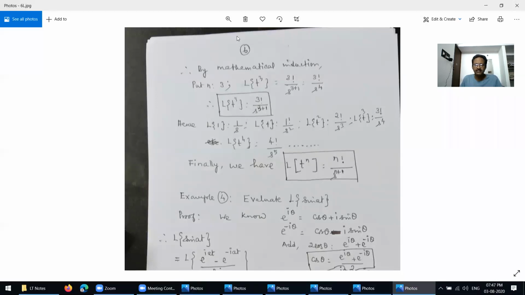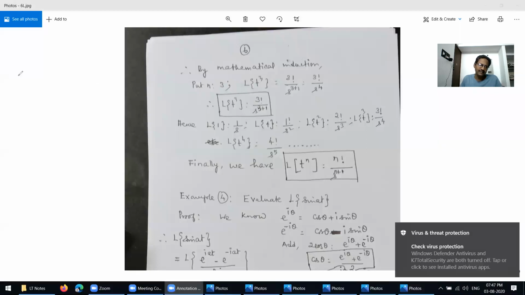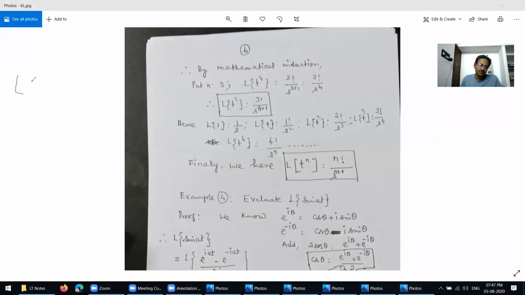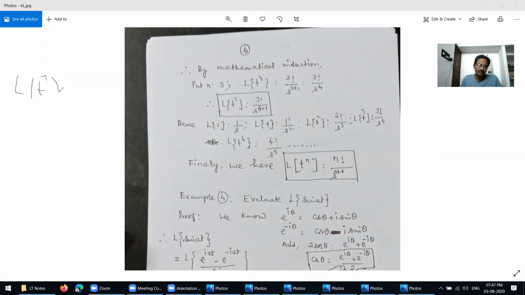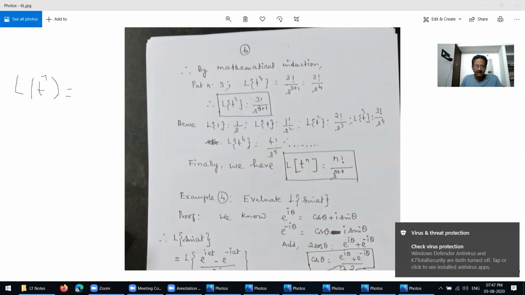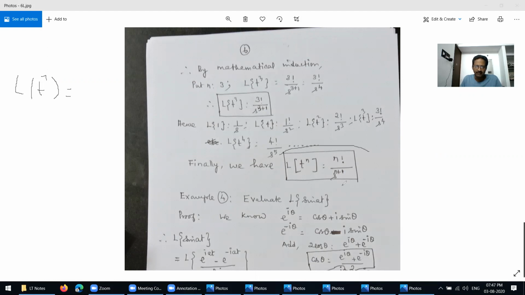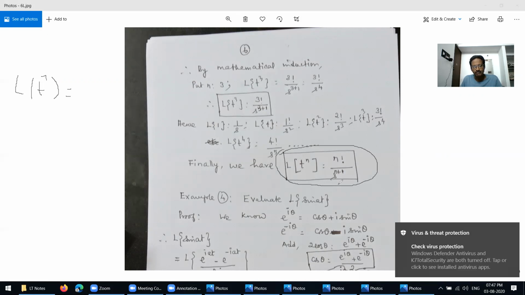For a small example, I put a small example here. You see here now, Laplace transform of t power 7. What is the value of Laplace transform of t power 7? Already we know the formula, this is the general formula here: Laplace transform of t power n equals n factorial over s power n plus 1.